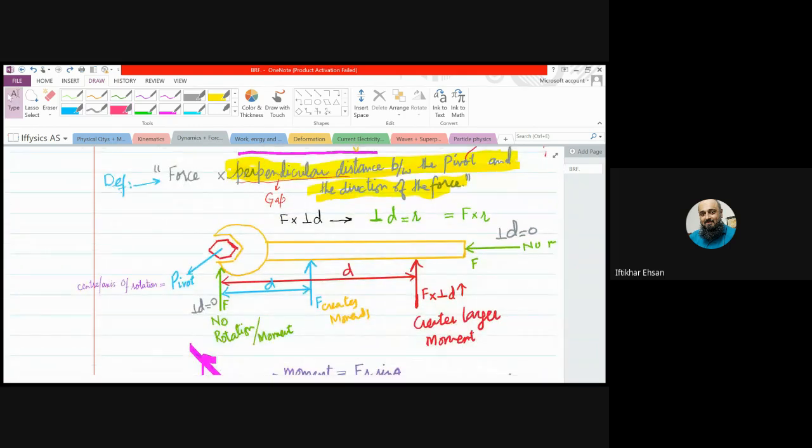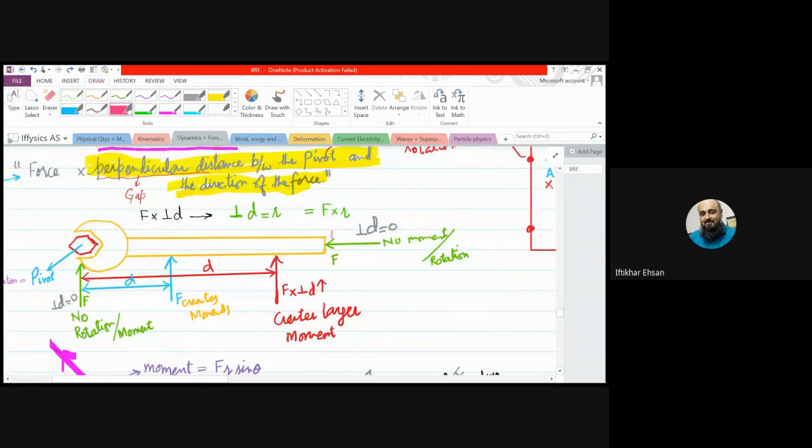Like if we apply the force in this direction, without being scientific, do you think that the nut should turn? Yes or no? Why? There is lots of gap from the pivot, and we said that the greater the distance, the larger the turning effect. Actually, the direction of force is passing through the pivot.